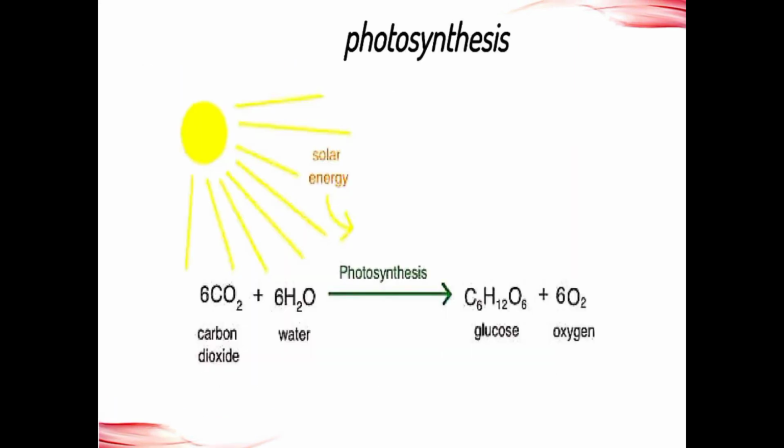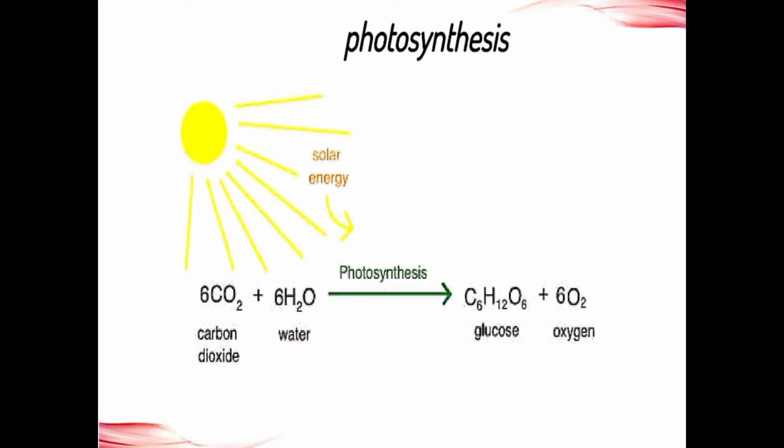So this is the photosynthesis equation. The sun provides sunlight, which is solar energy. The leaf already has chlorophyll, a green color pigment, so I mentioned it here with a green arrow mark. In the air we already have carbon dioxide, in the soil we have water, and the roots carry the water into the leaf.